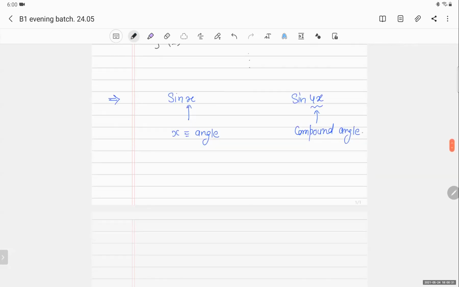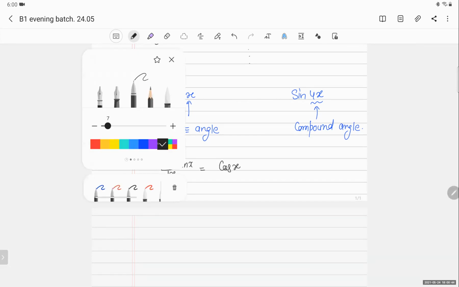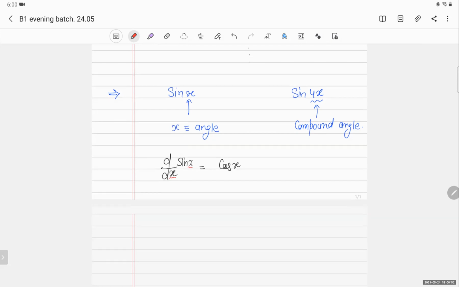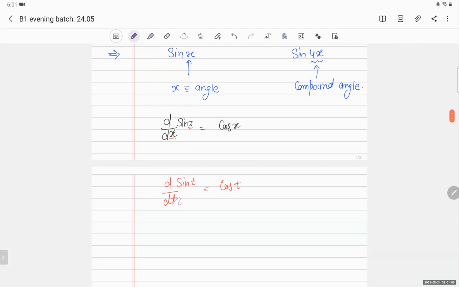Okay. So suppose I give you d by dx of sin x. What is the derivative of sin x? Cos x. But for this we have to remember something. This is x and the same thing is here. These two are identical. Suppose I give you d by dt of sin t, so it will become cos t, because here also t, here also t.